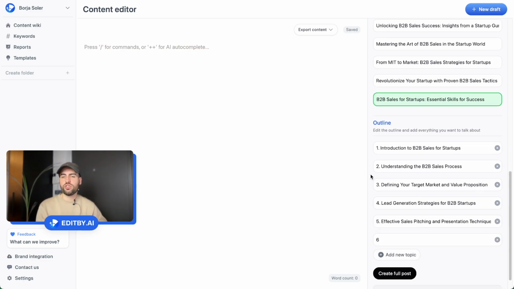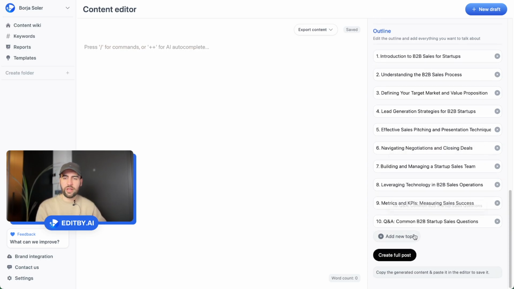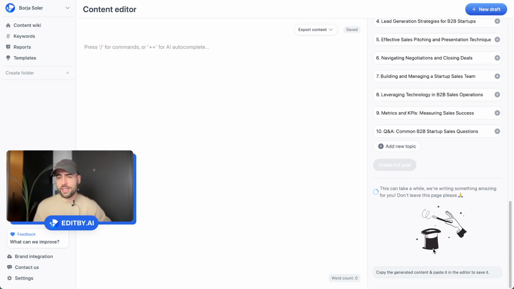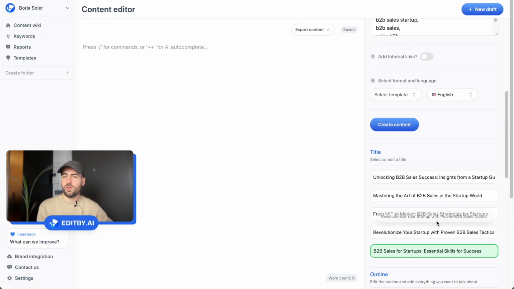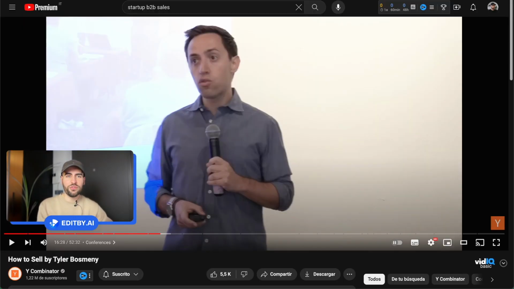Now it's going to suggest me an outline. I can edit it also as I did with the title, but I like it. It has also a Q&A, so I'm going to create the full post. Now the AI is going to create the full post for me with the most important sentences, with lists, following the outline, following the title, following the main keywords that we have added, and the most important thing, from the YouTube video. So it's going to look for the full YouTube video.